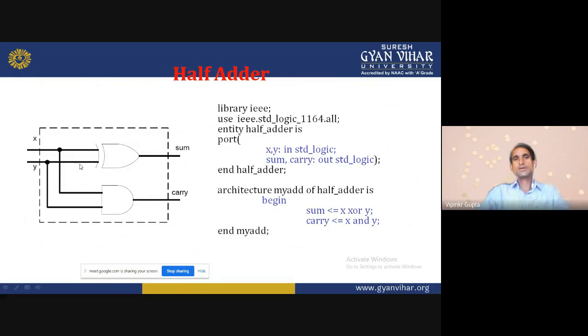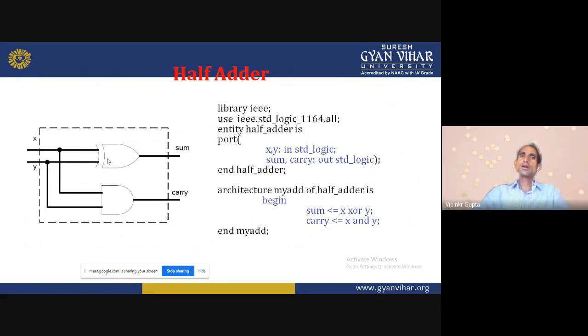X XOR Y, because for an XOR gate we provide both the inputs. So sum is X XOR Y, and carry is equal to X AND Y. Then we close the architecture, or simply we can write end; So this is the program for the half adder.